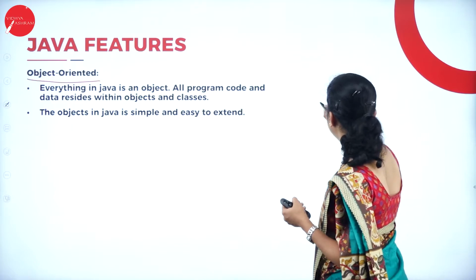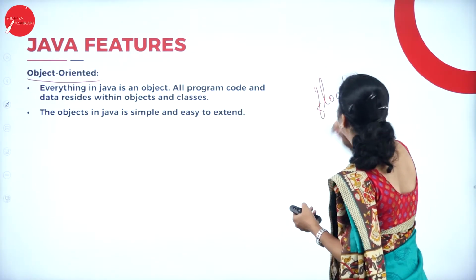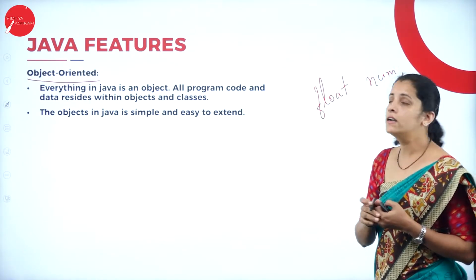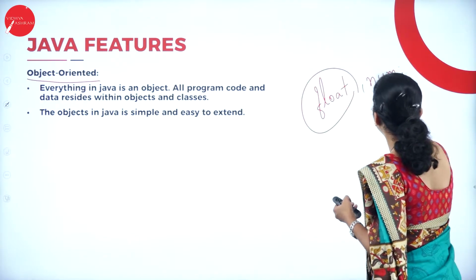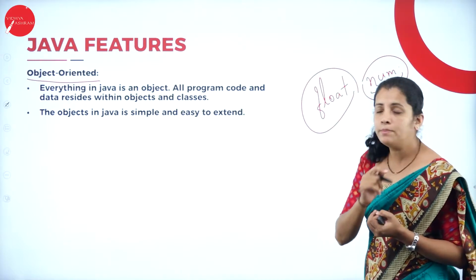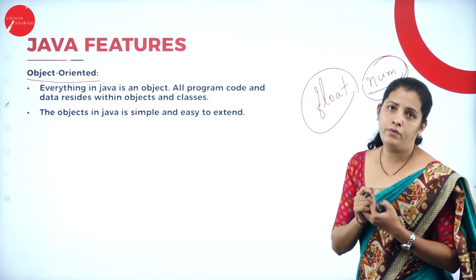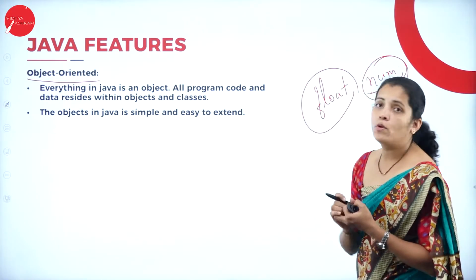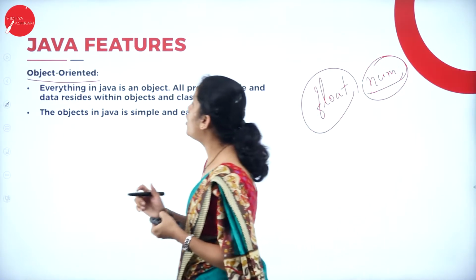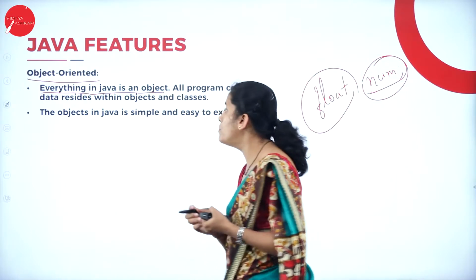Consider the example that I have defined the data type float number. Here float and number are both called objects. That means number is an instance of float. So everything in Java is an object.